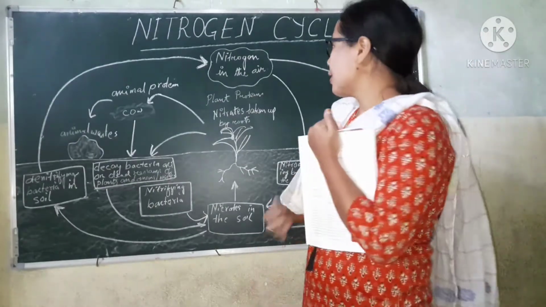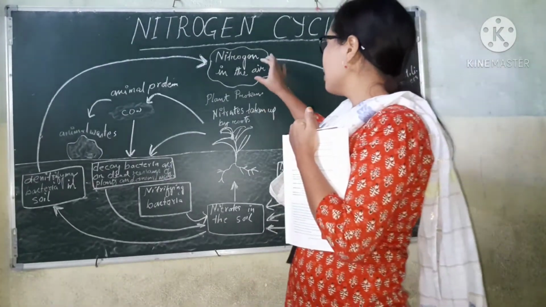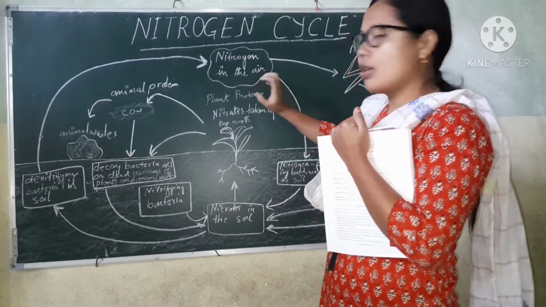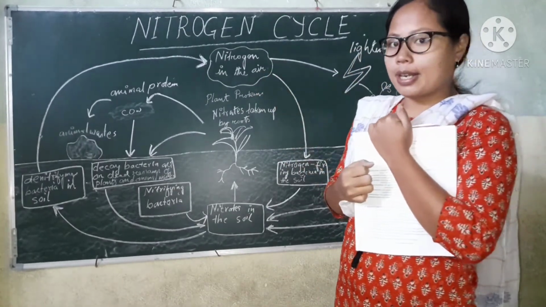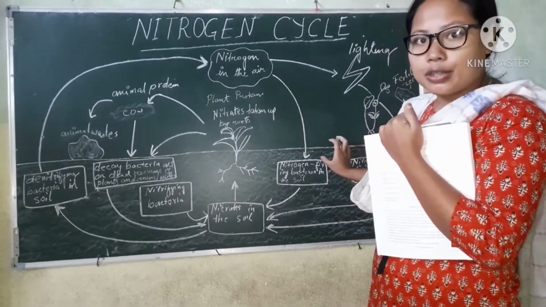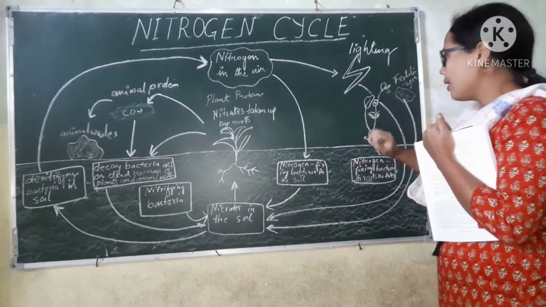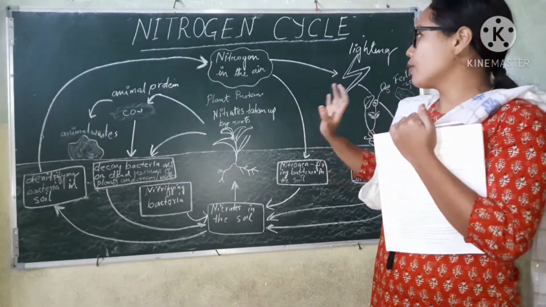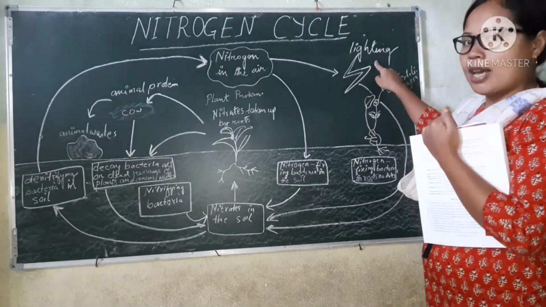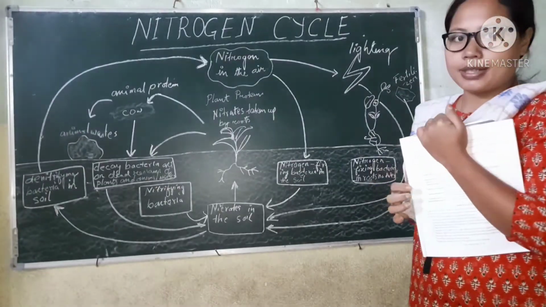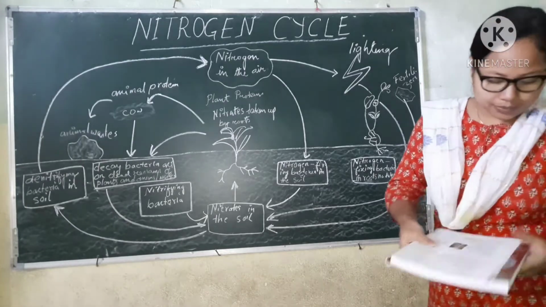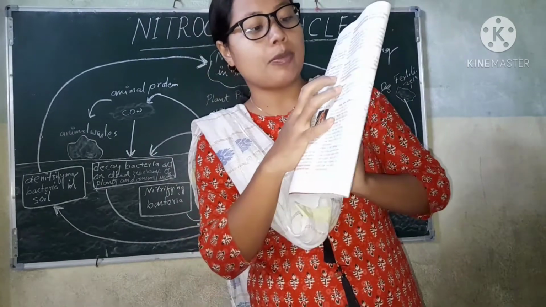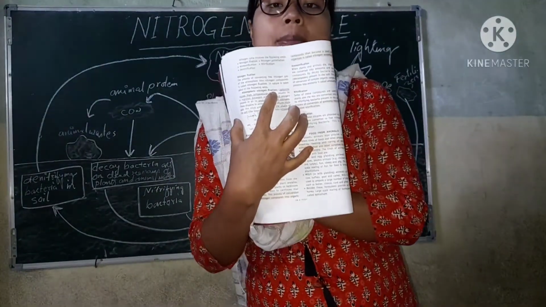Nitrogen fixation. As I said earlier, the nitrogen present in the air in its gaseous form is not usable directly. So it needs to be converted into usable form. Basically it happens in two ways. In natural fixation of nitrogen, the first one is lightning and the second one is through certain bacteria. Okay. So you can see here biological nitrogen fixation and atmospheric nitrogen fixation by lightning.